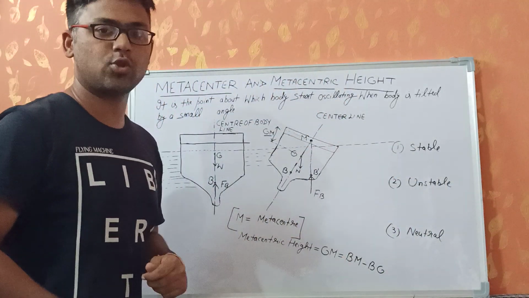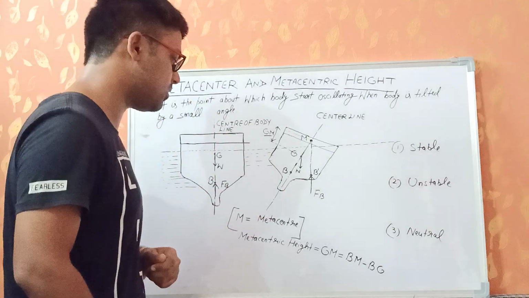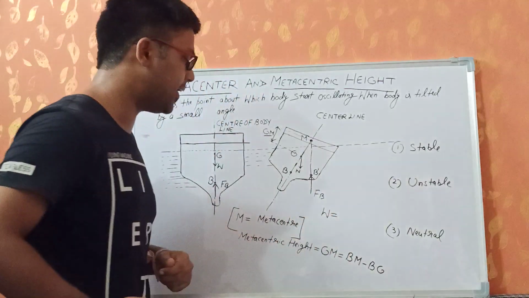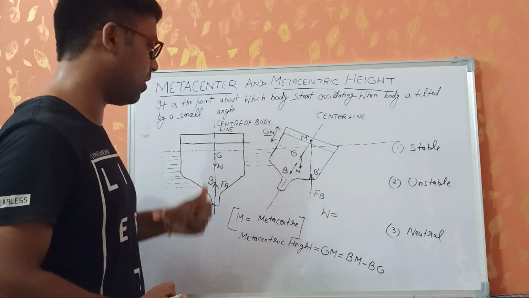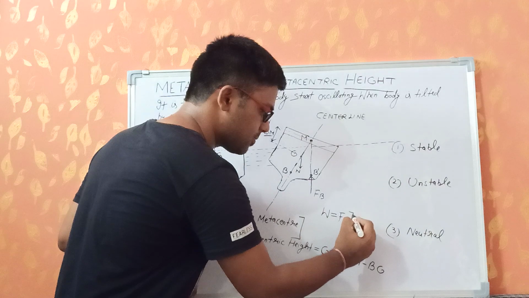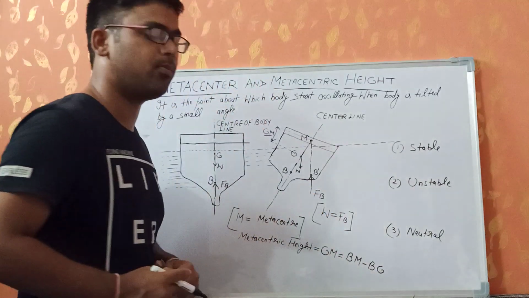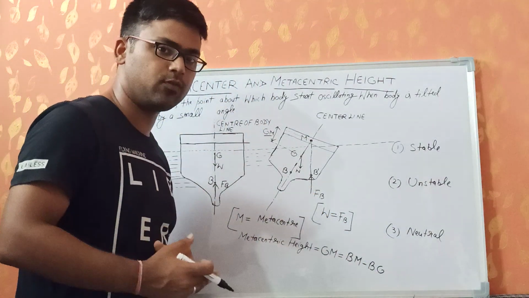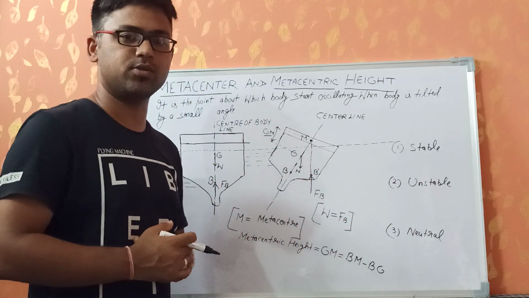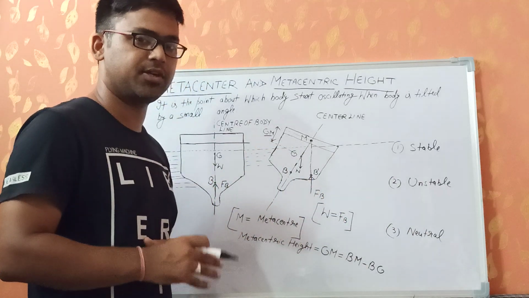Clear? So the condition of equilibrium basically is that W, the weight of the body that is acting in the downward direction, is going to be equal to FB. Weight of the body is equal to the weight of the fluid displaced, or we can say equal to the force of buoyancy acting on it. Only in this condition is it going to float.